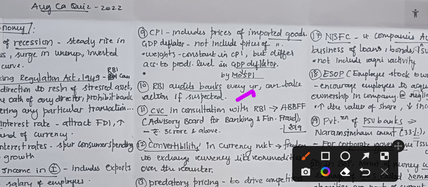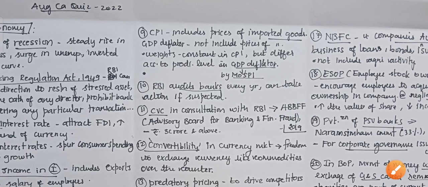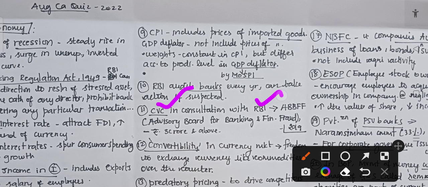Now the next one is about ABBFF. What is this one? It is the Advisory Board for Banking and Financial Fraud. So this was constituted by CBC in consultation with RBI. They formed this ABBFF.